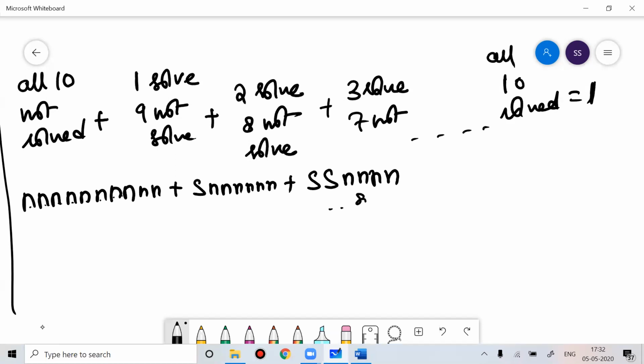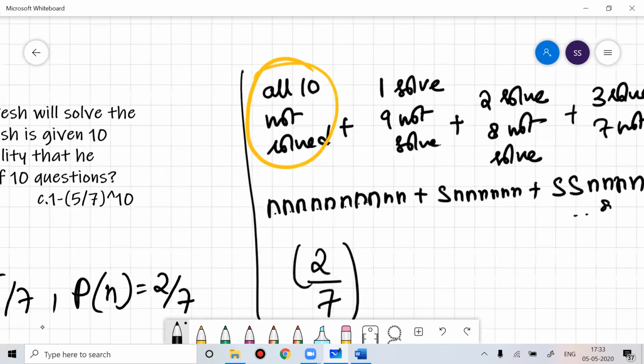So in how many ways can I arrange this? I can arrange it in one way. So all the 10 problems he is not able to solve. So in how many ways can I arrange it? One way, then one way, then n. What is the probability of n? 2 by 7. The probability of n is 2 by 7. How many times did 2 by 7 happen? 10 times.